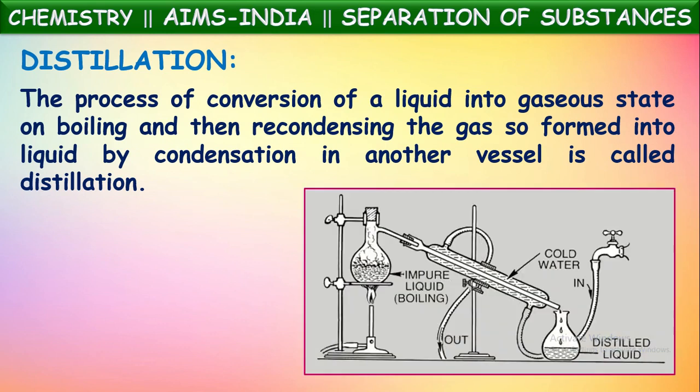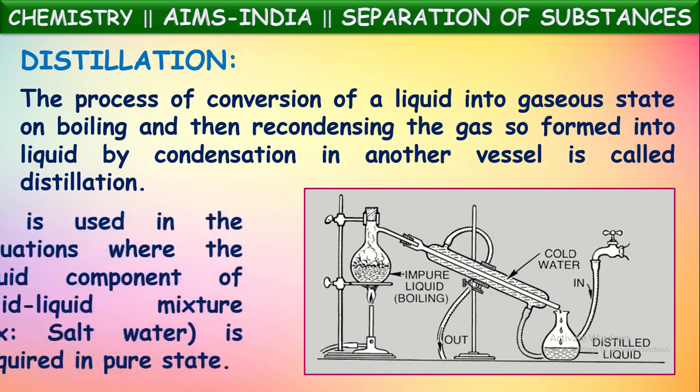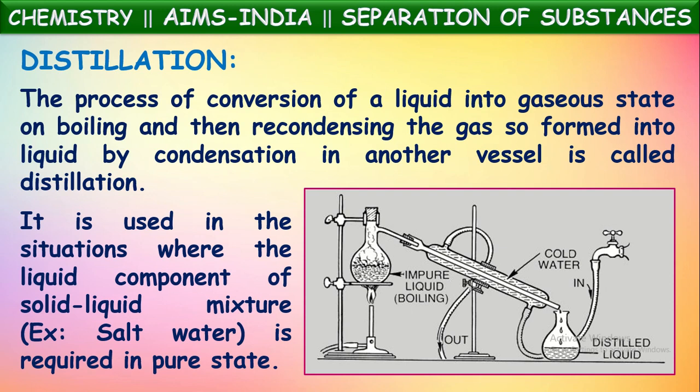Okay, this is the equipment which is generally used for the distillation process. It is used in situations where the liquid component of a solid-liquid mixture is required in pure state. Yes, in the evaporation technique we get back only the solid substance, we won't get the liquid component. But distillation can be used for the separation of mixtures in which both the solid and liquid components can be collected back.